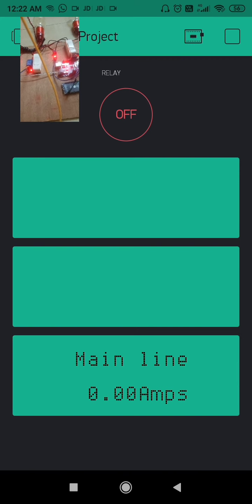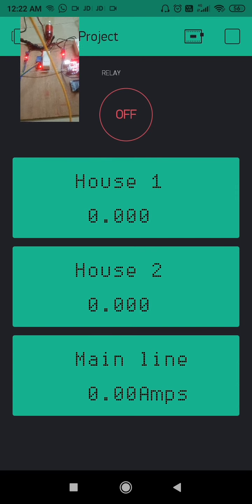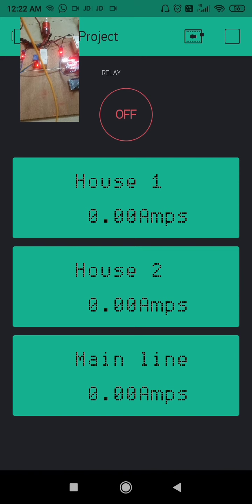In this way, we can monitor the real-time power consumption of the houses, and also we can detect the power theft, and we can also control the loads.